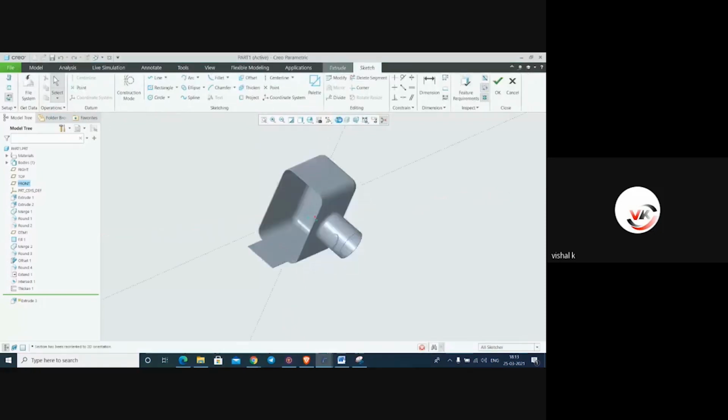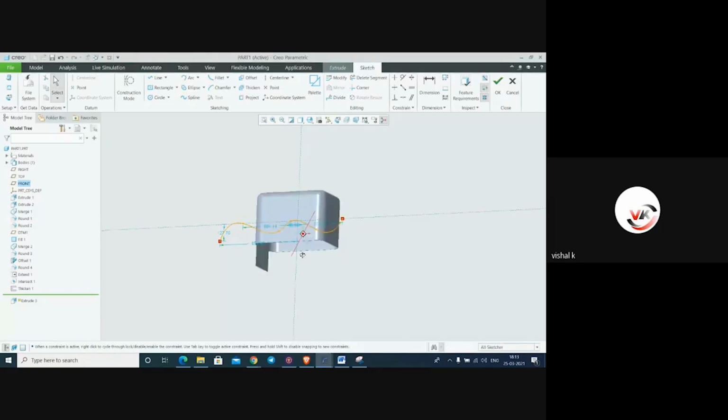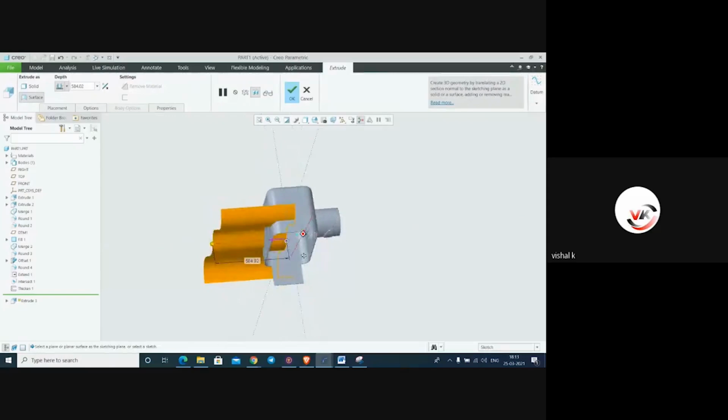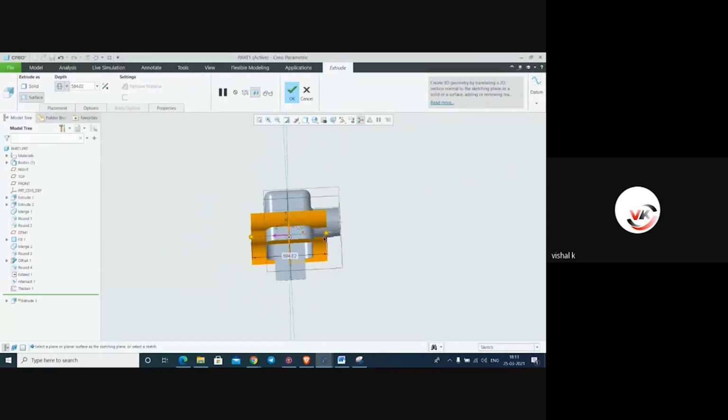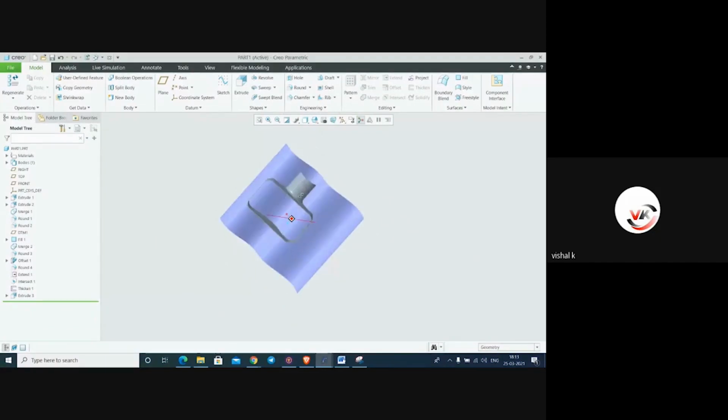Here, normal to the screen, and simply we'll make it flexible line like this. Okay, both side. Okay. One is solid body and another is surface body.